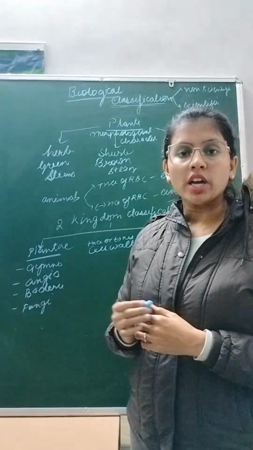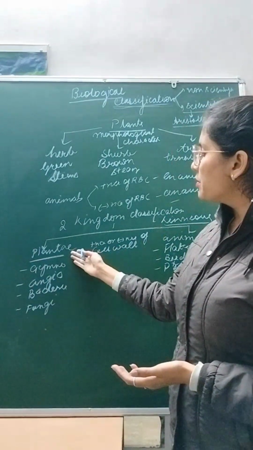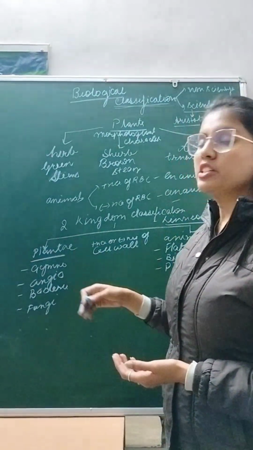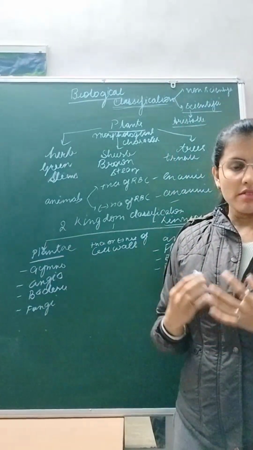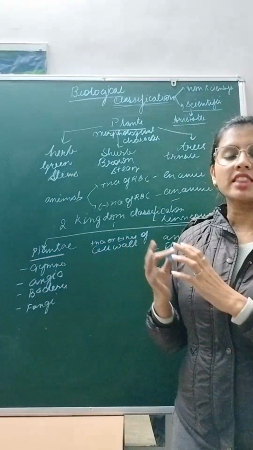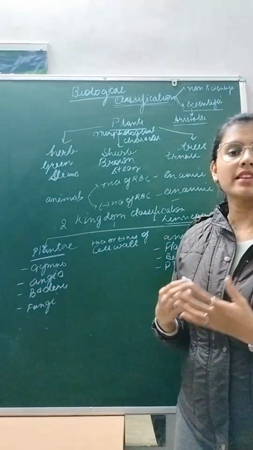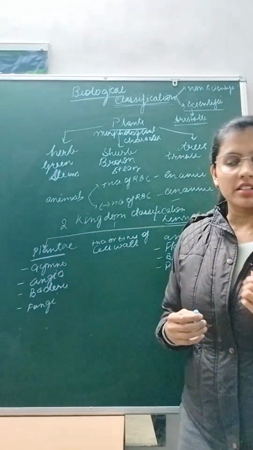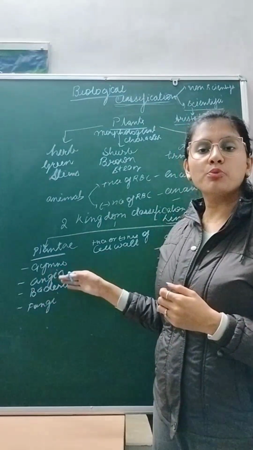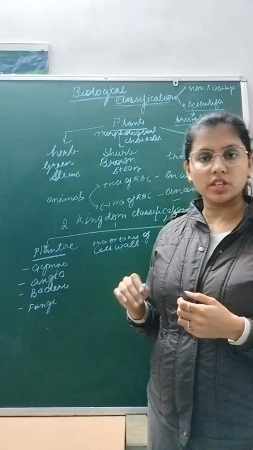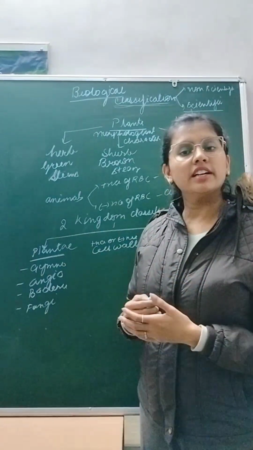When we look at this two kingdom classification, we can see that in Plantae we have fungi. In general, when we see a plant, we see autotrophic and photosynthetic organisms. These two are the most basic things we see in plants. But here you can see it has fungi in it. So there is a loophole in this type of classification. It has its own drawbacks, that's why it is not widely accepted.